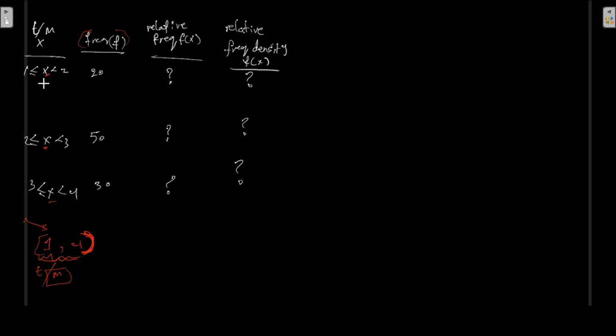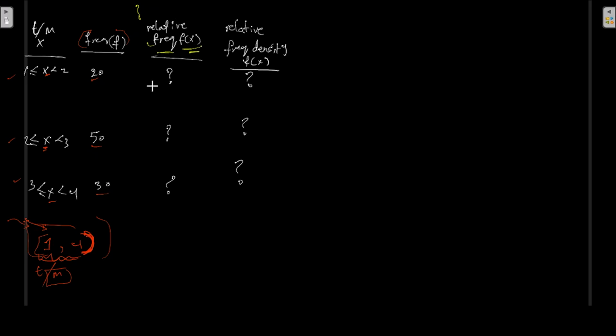In the first interval, X could be larger than or equal to 1, but it's less than 2. In the second is larger than or equal to 2, but less than 3. Then larger than or equal to 3, but is less than 4. 20 products this machine is producing in this interval, then there's 50 in this interval, and 30 in that interval. The first question we might ask ourselves, something called the relative frequency, or the f of x.